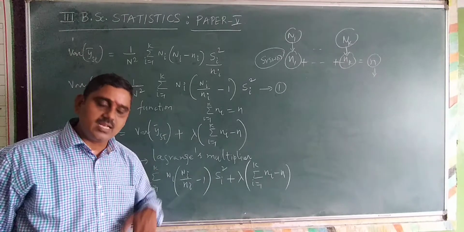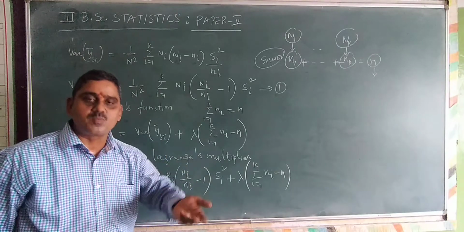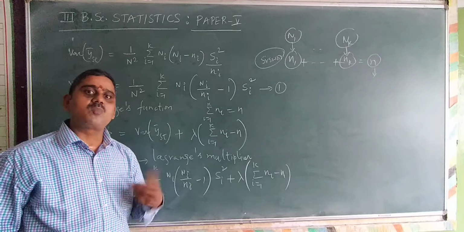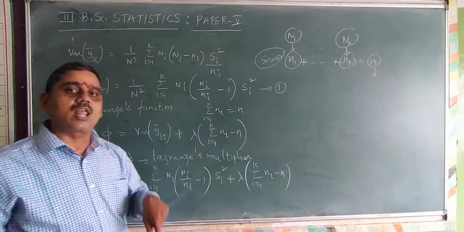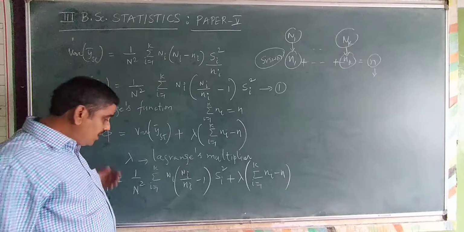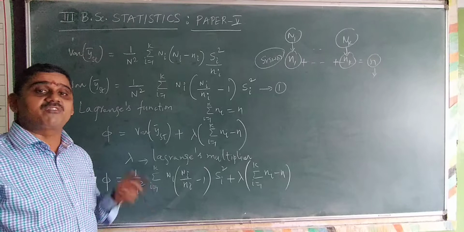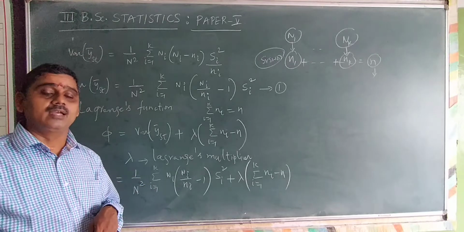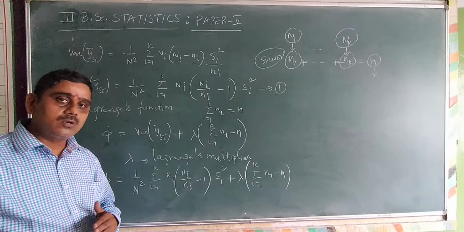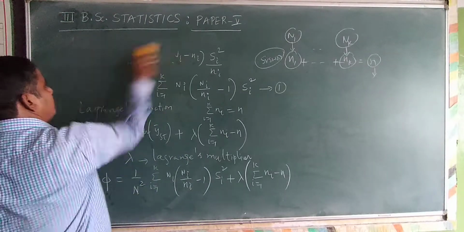If ni varies, it fixes the value of small n. The value of small n is going to be fixed by small ni. Remember small ni. Therefore, to minimize the Lagrange's function phi, I differentiate with respect to small ni. Do you understand now?